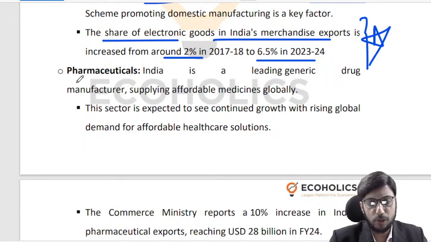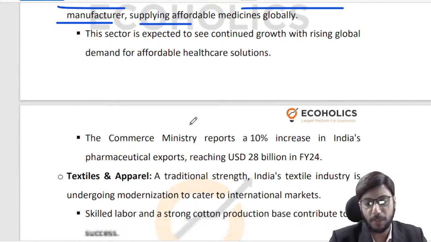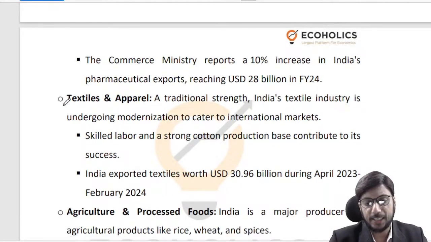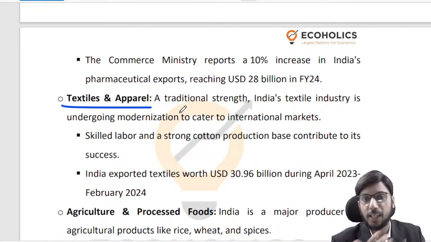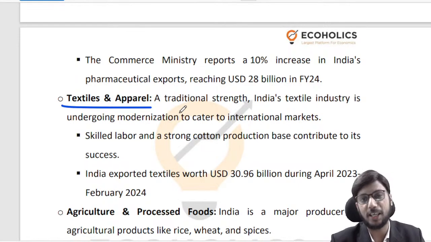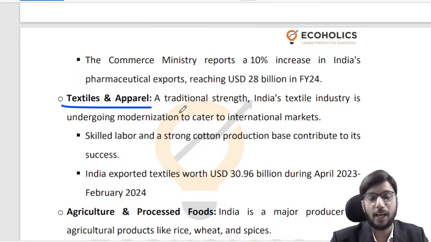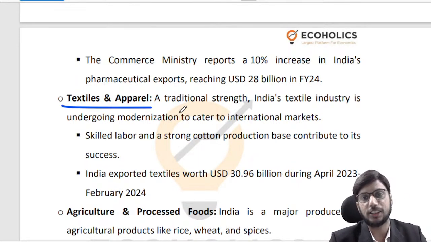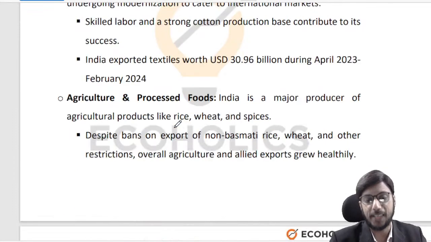Pharmaceuticals, India is the leading generic drug manufacturer. We are supplying affordable medicines across the world. Textiles and apparel, we have always been around this $30-35 billion mark, right? So we exported textiles around $31 billion mark. I feel that this is where we are underperforming, because like I said, even back in 2012, when I was working as a journalist in the textile industry, I used to see that this number was around $30-35 billion, right? So I don't see that a lot of changes have happened over here, which is again a little sad.